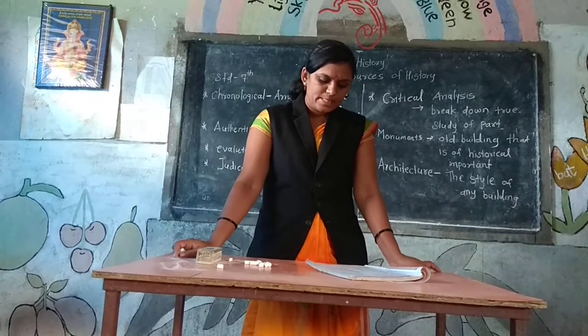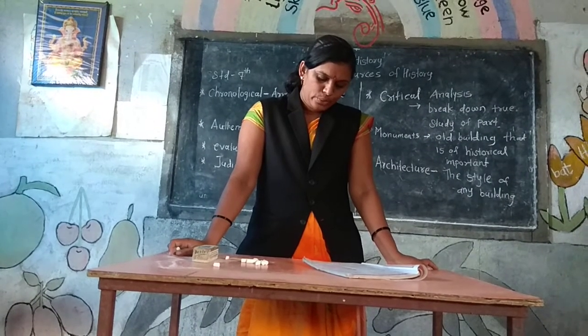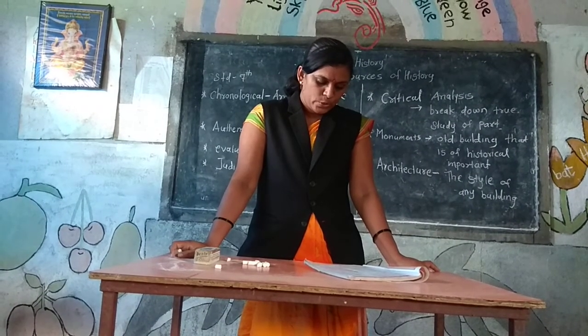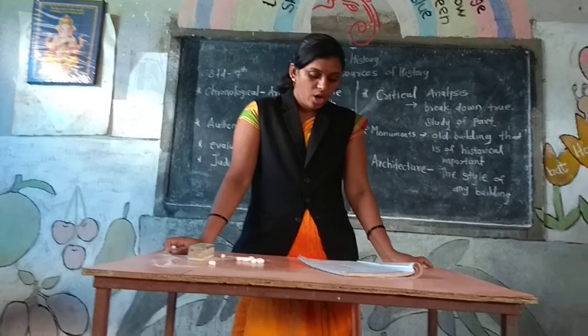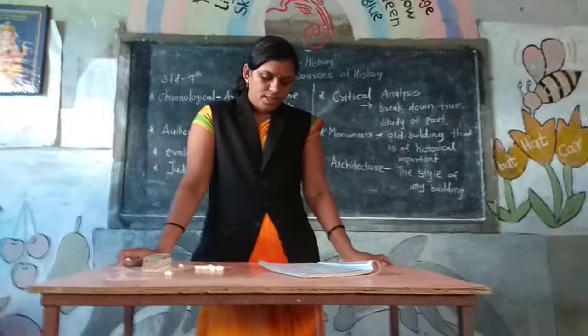Then the coins made by different rulers using metals like gold, silver, copper are an important source of history.